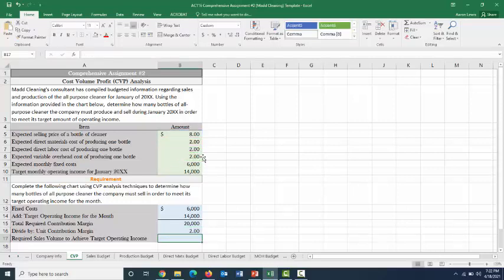margin of $2. And if they need to make $20,000 in contribution margin in total, and they're making $2 per unit, well, we can divide that $20,000 by $2 and determine that Mag Cleaning, in order to make that target level of operating income, that $14,000 for the month, is going to have to sell 10,000 bottles of all-purpose cleaner.